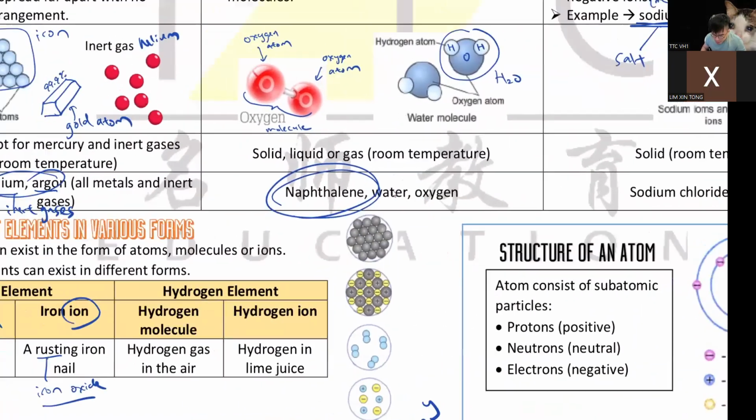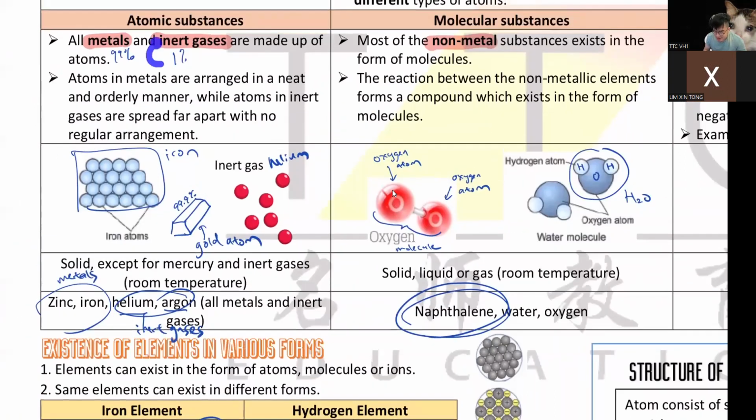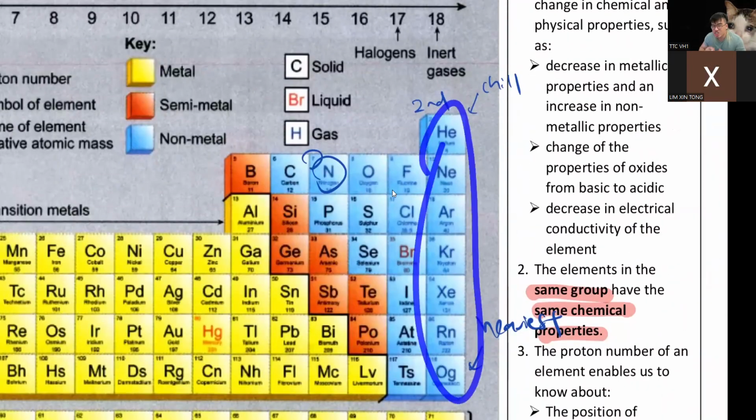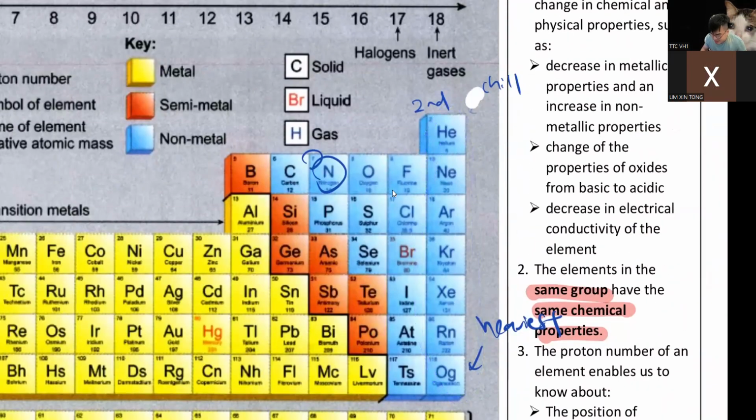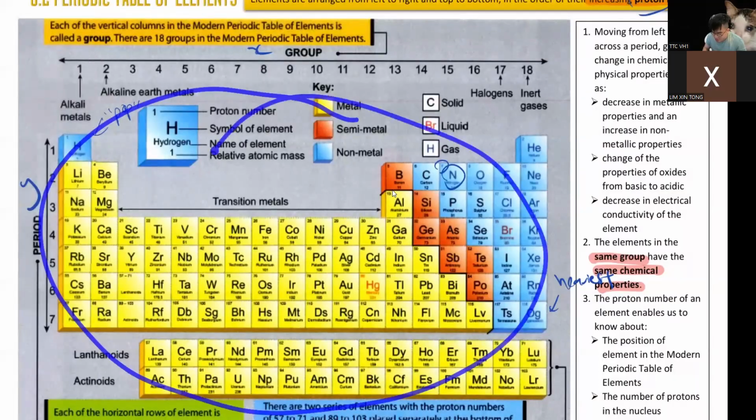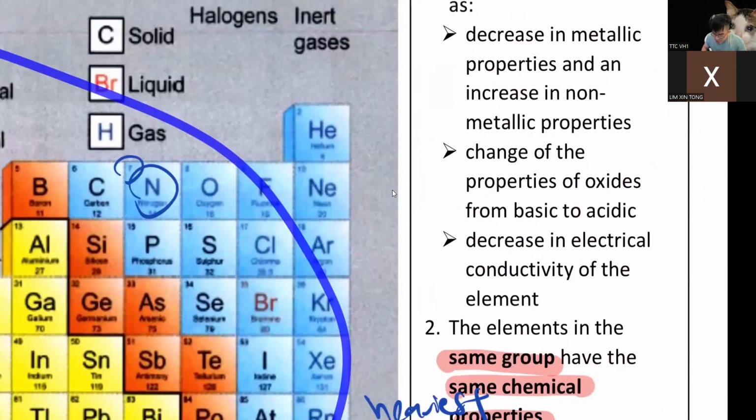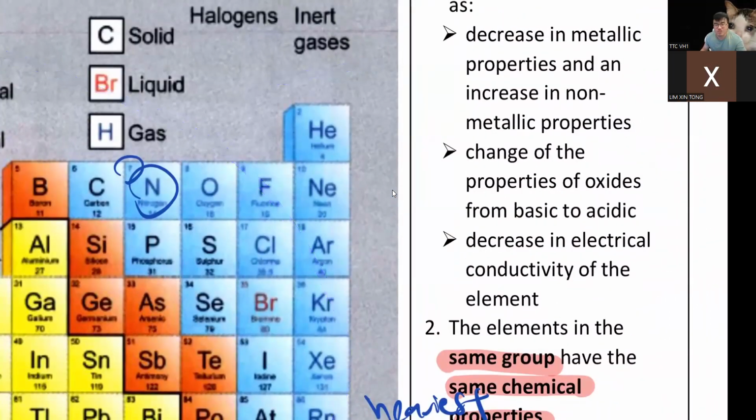Because like I said, you remember what is inert gas? Inert means no reaction. These people, they are the chillers in the world. All elements will create reaction, but everyone in inert gas, they are chill.